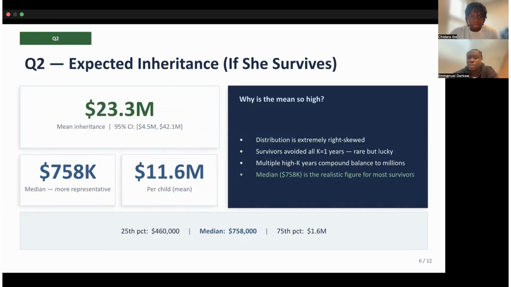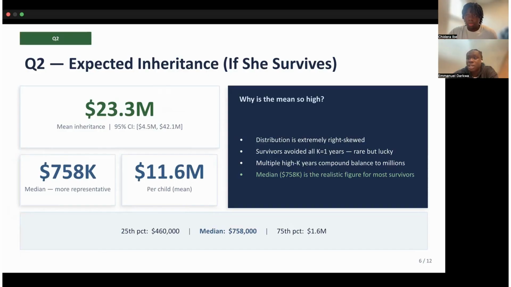All right. So for Q2, if she doesn't run out, what do her children inherit? The mean is 23.3 million with a 95% confidence interval of 4.5 million to 42 million. But that mean is misleading. The median is 758,000, which is far more representative.